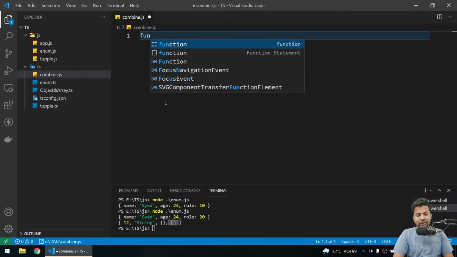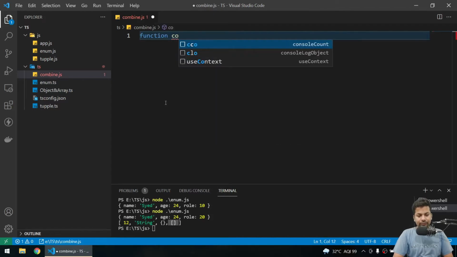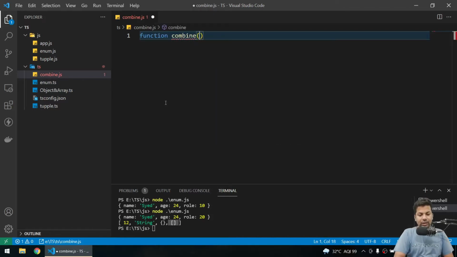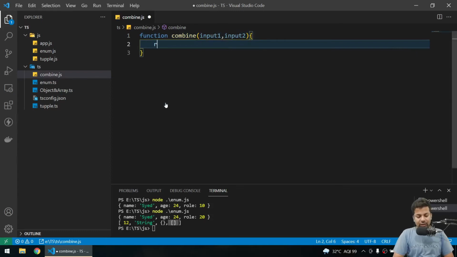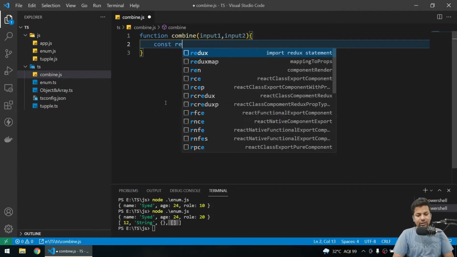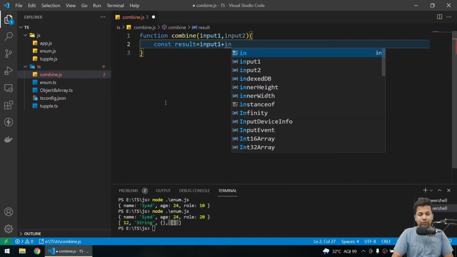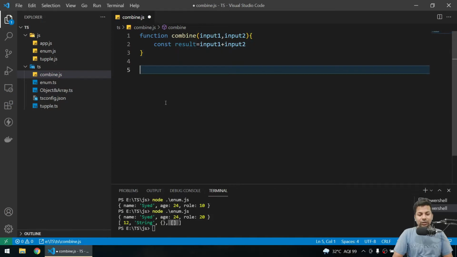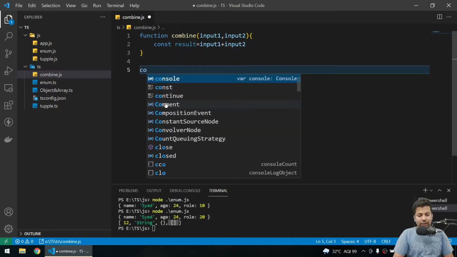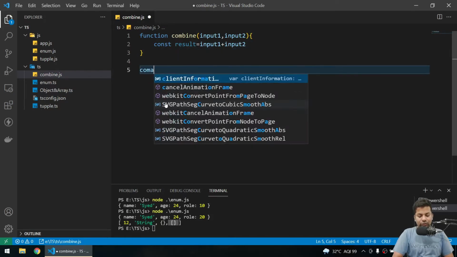So normally I'll say function combine, and we'll take input 1 comma input 2, and we'll say constant result equals input 1 plus input 2. Normal, nothing much. Now if I say combine, I'll say constant ages.